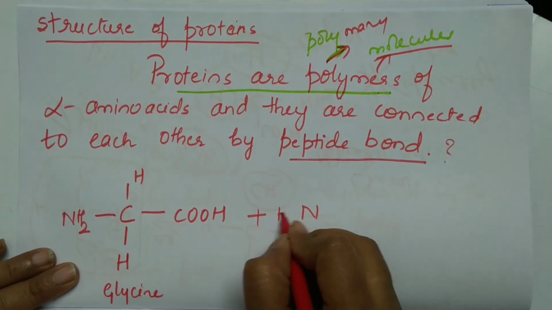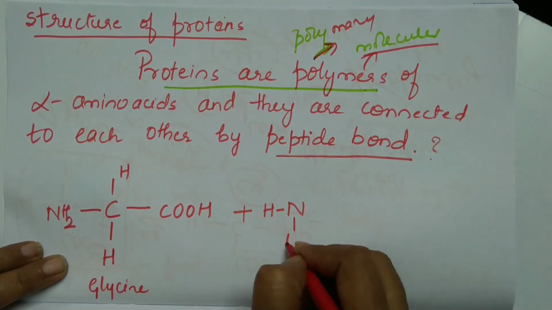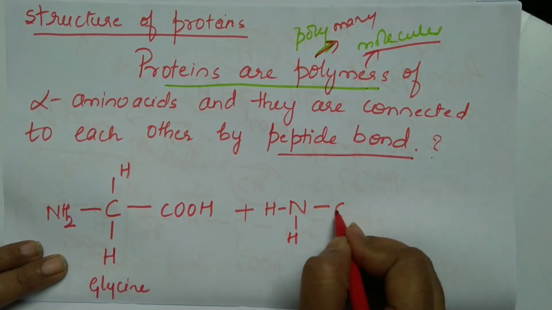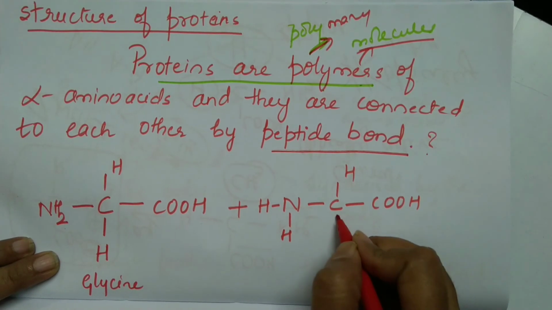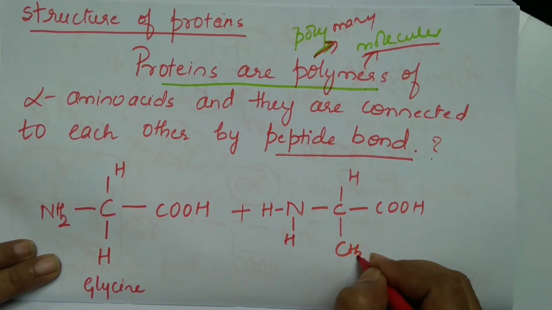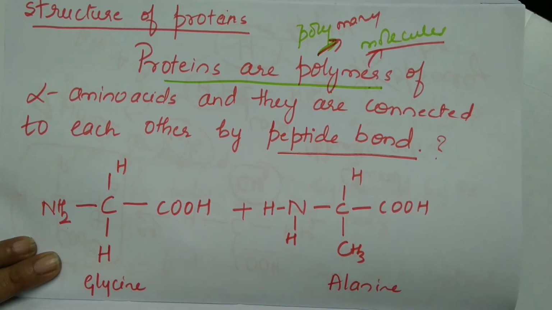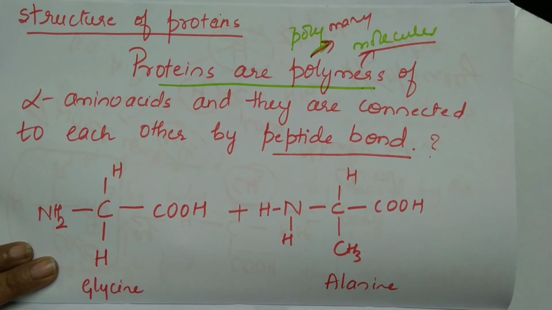Instead of writing NH2 like this, I will be writing it in complete structural form: N, H1 and H2, C, COOH, and R becomes CH3. It means it is alanine. So I have taken two amino acids here, glycine and alanine.